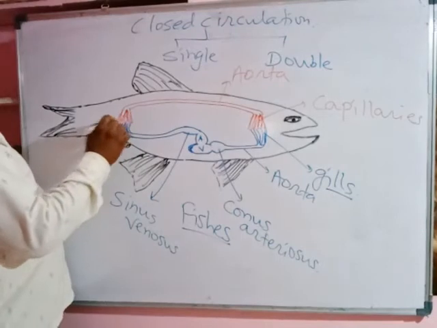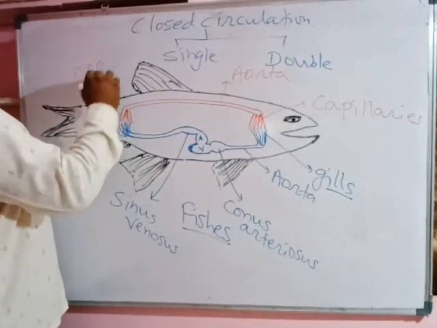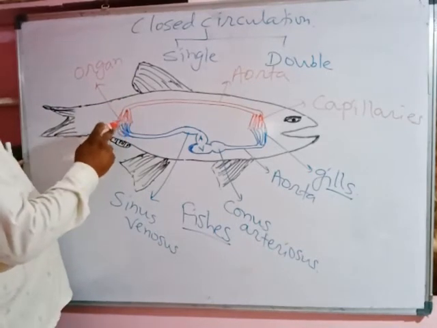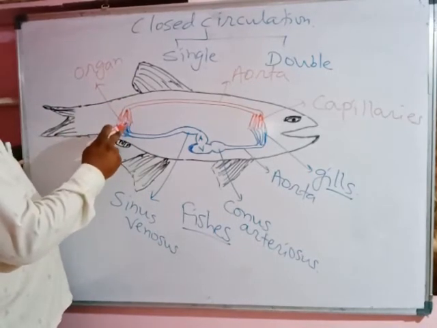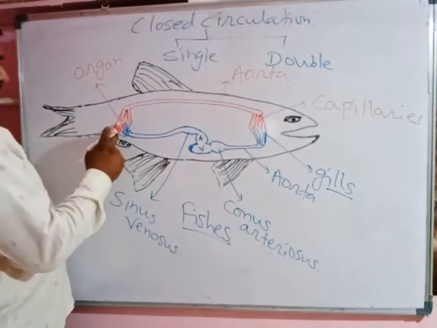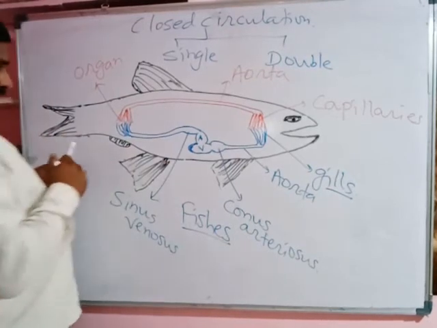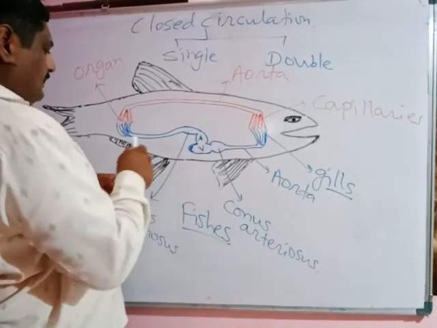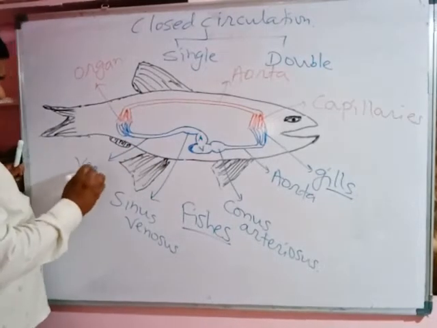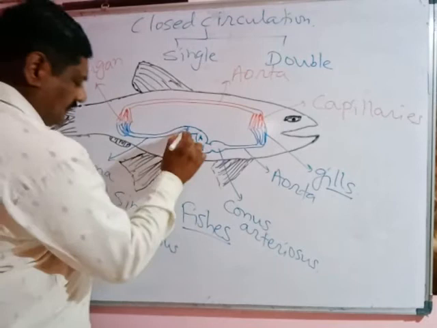In the organs, oxygen diffuses out and carbon dioxide is taken in, and the impure, deoxygenated blood is carried with the help of veins to the vena cava. The vena cava opens into the sinus venosus.